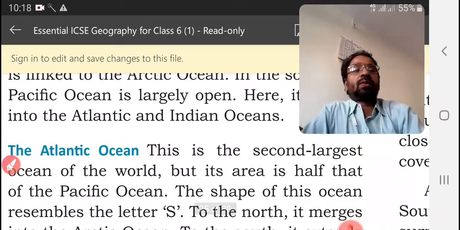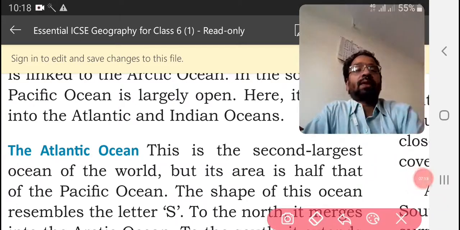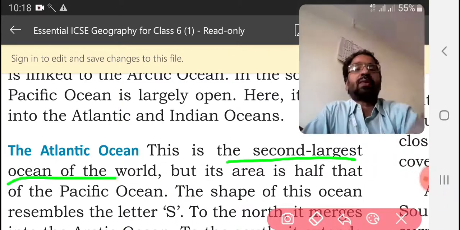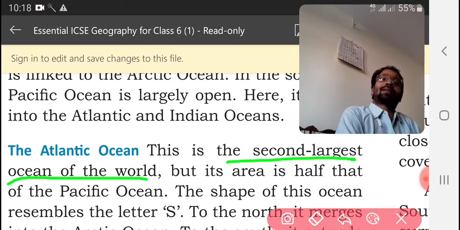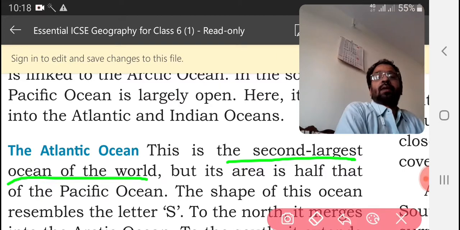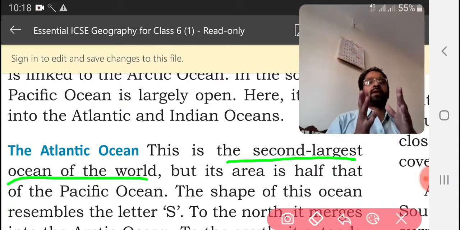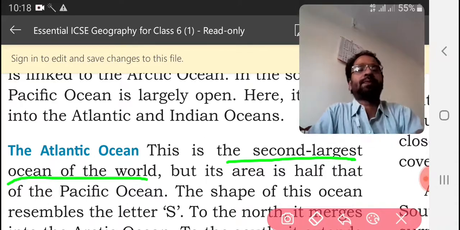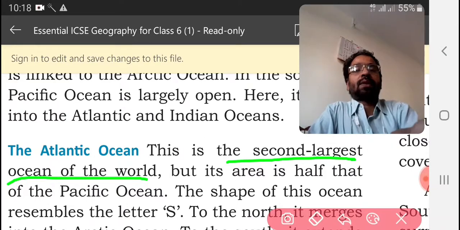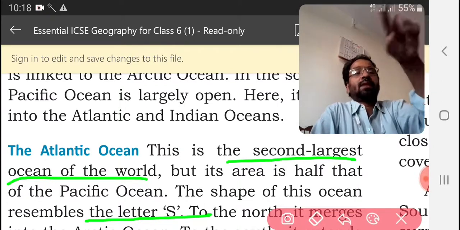Now let us go to the next ocean, the Atlantic Ocean. This is the second largest ocean of the world, but its area is just half that of the Pacific Ocean. The shape of this ocean is something like an S, whereas the Pacific is a circle.